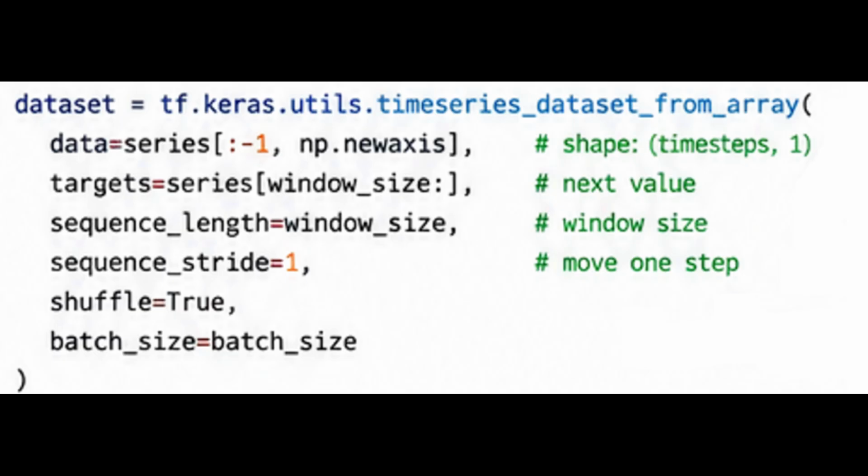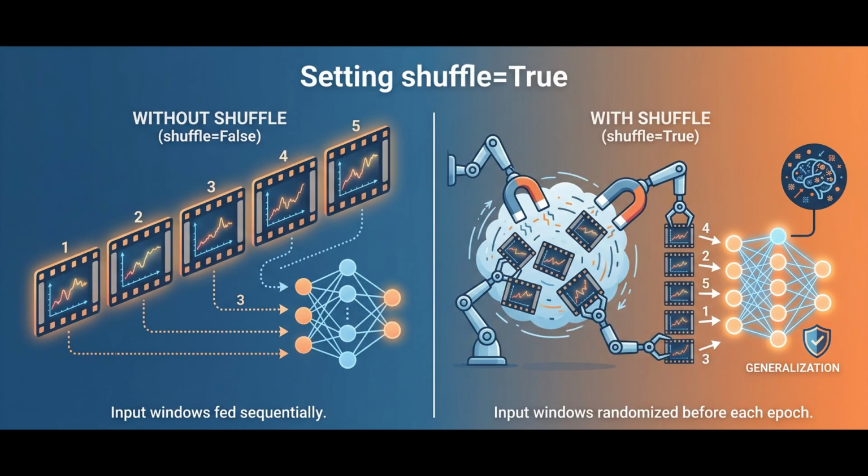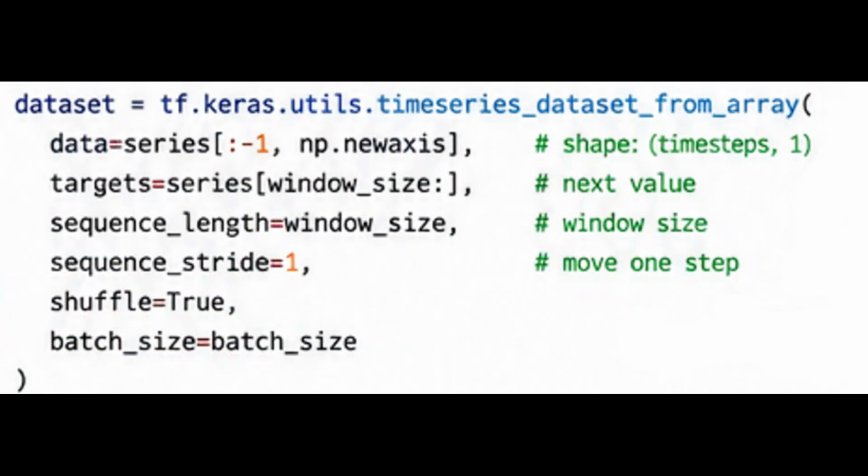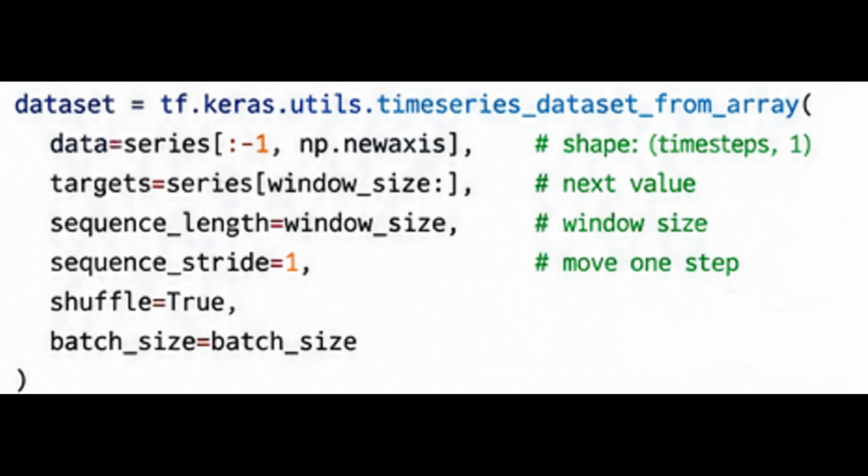Setting shuffle equals True means that after the input windows and their corresponding targets are created, they are not fed to the model in the same order as they appear in the original time series. Instead, the training examples are randomly shuffled before each epoch. This prevents the model from relying on the order of the training samples and usually helps it generalize better. Notice that we are not shuffling the values inside each window. We are only shuffling the windows themselves. So this function converts a raw time series into supervised learning examples. This is the key point. Windowing converts a time series problem into an X to Y learning problem.